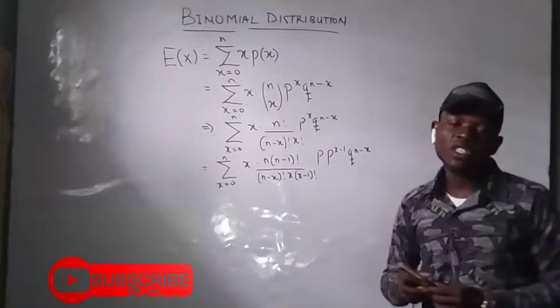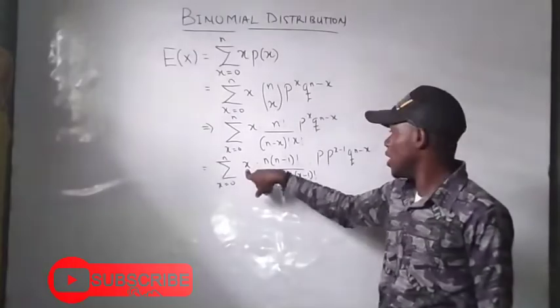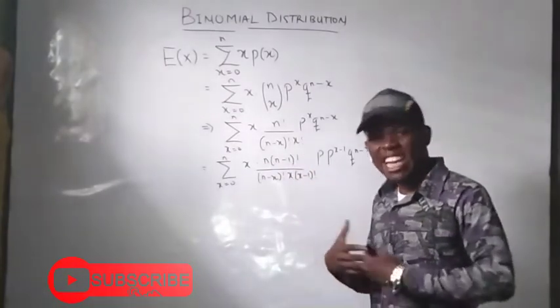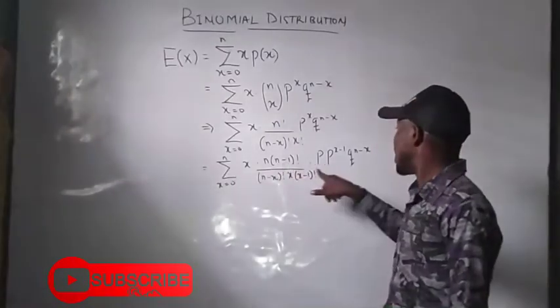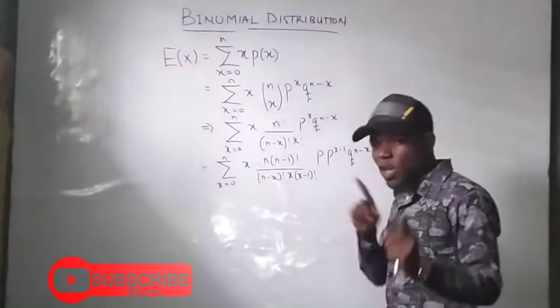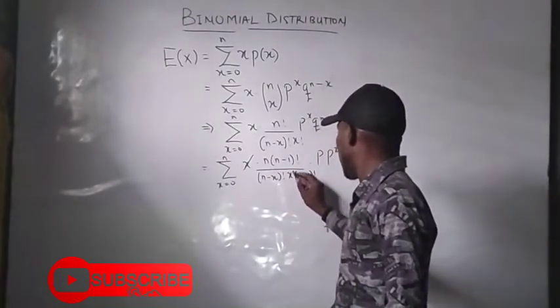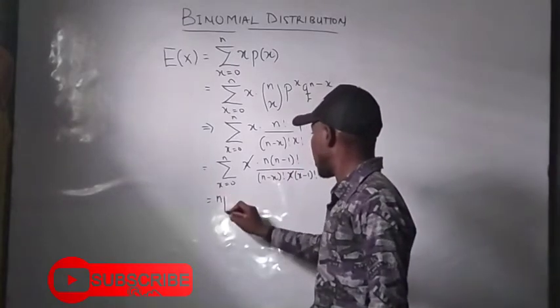Now, why do I have to do all of this expansion? The moment I needed to cancel this x here, I needed to expand my x factorial. But the moment I expanded x factorial, automatically I expanded what I have upstairs, and I needed to take away 1 from there for a purpose. The purpose is that my x will take away the x that is here, and np comes to the front.